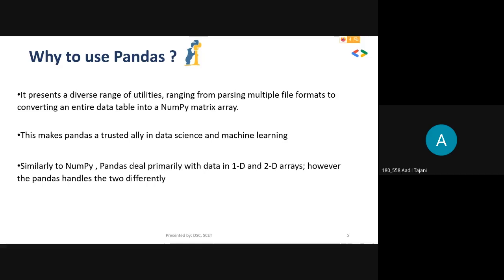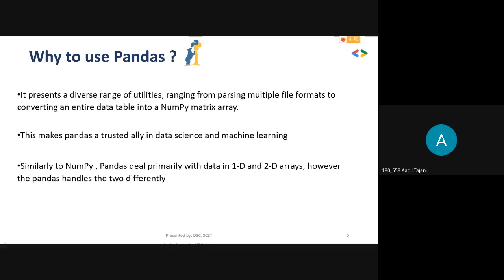Because of this, it is very widely used and trusted in data science and machine learning, where we need to analyze data sets for different kinds of functions.